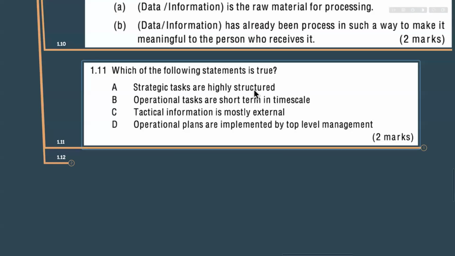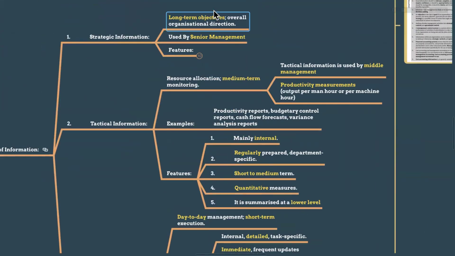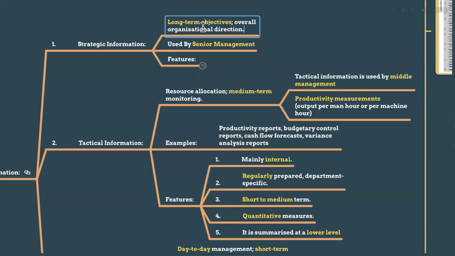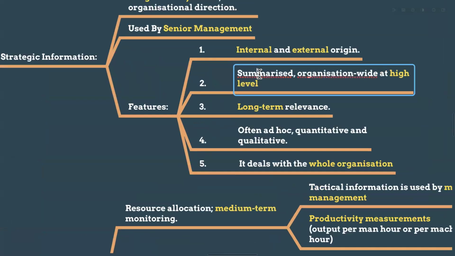Strategic tasks are highly structured. Highly structured means what? They have structured everything in a very detailed manner. Is it so for strategic tasks? See, strategic tasks have long-term objectives, overall organizational direction, used by the senior management. It is of internal and external origin. Summarized. Here, see, summarized. It is not well structured.